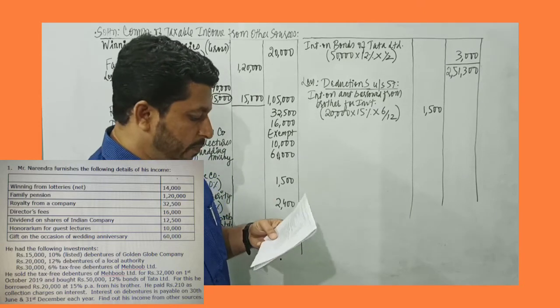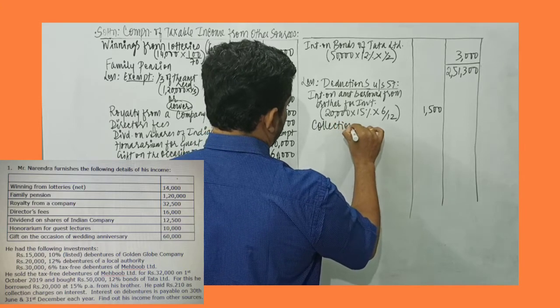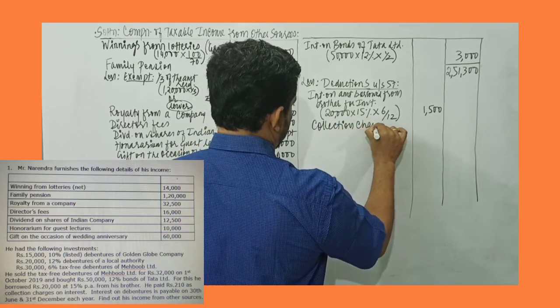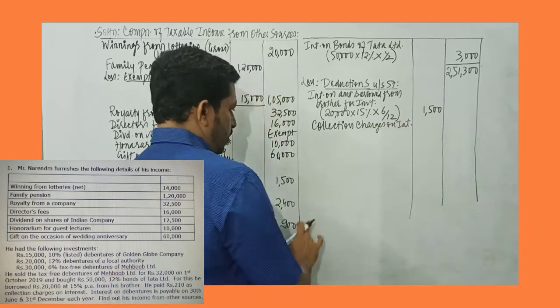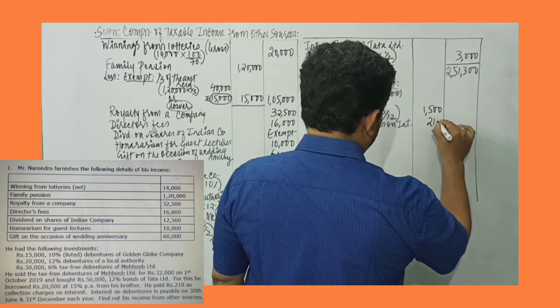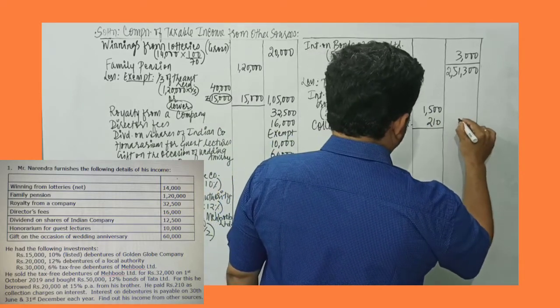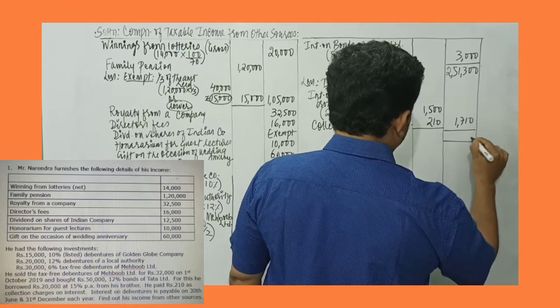Also he paid collection charges on interest. All these interests are taxable. So collection charges paid to the bank probably 210. So total deduction will be 1,710.